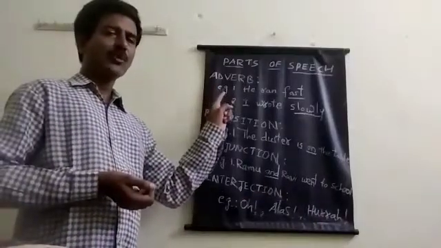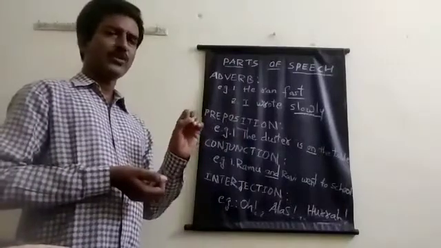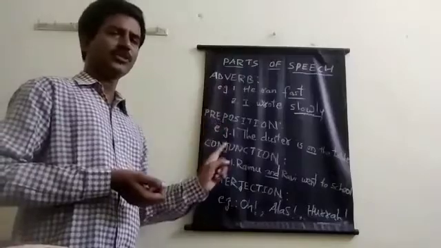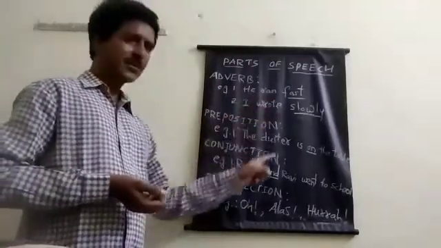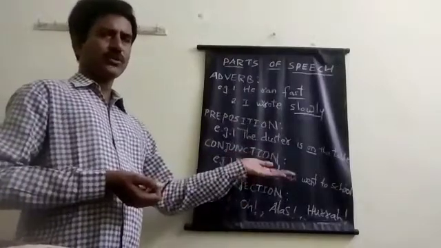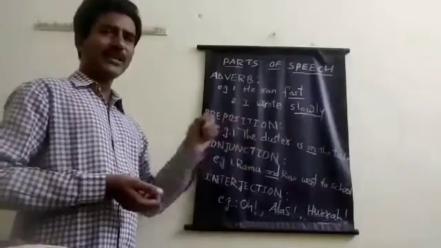So with this we have completed our parts of speech topic. Words are divided into 8. What are they? Noun, pronoun, adjective, verb, adverb, preposition, conjunction, interjection. And I have given a lot of examples for these and detailed explanation in the notes. So I am sending you notes also, with a lot of examples and detailed explanation.